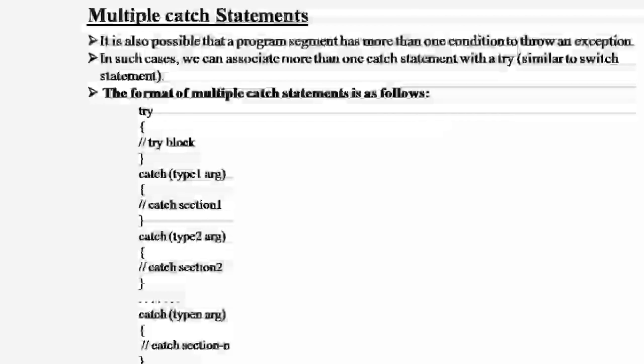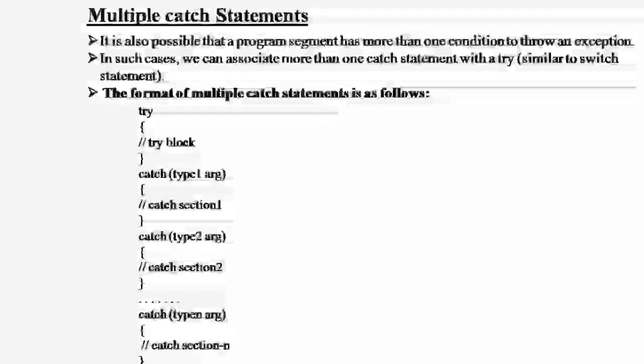catch (char g) { cout << "Caught a positive value:\n"; } catch (int j) { cout << "Caught a null value:\n"; }